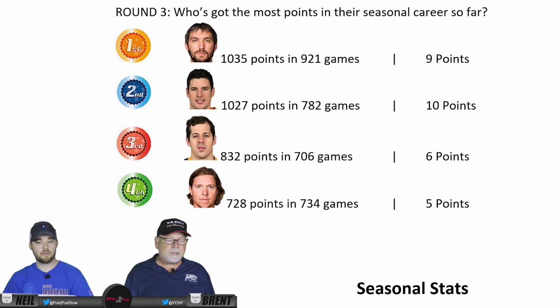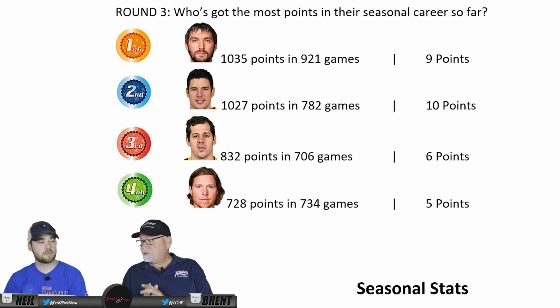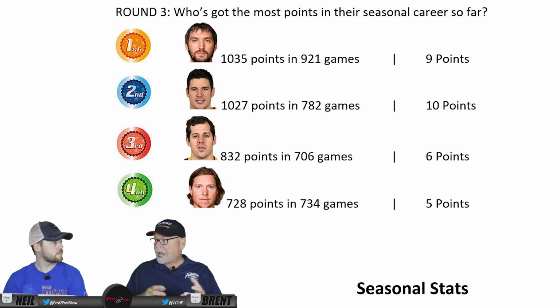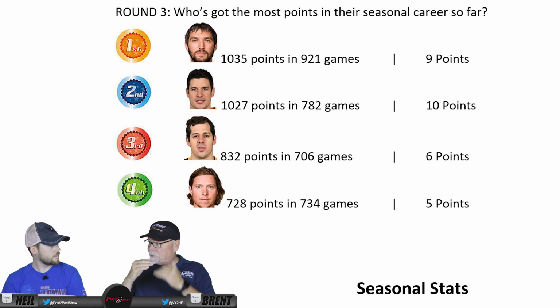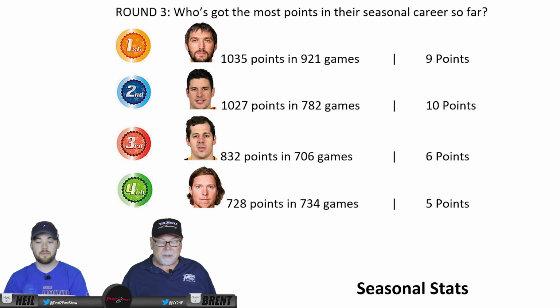What's round three? Who's got the most points in their career so far, in the regular season? That's an add of the two metrics we've already talked about. If you add goals and assists together, somebody may still end up in a different order than before. Very possible, so it's still worthwhile counting. Total points in his 921 games, Ovechkin got 1,035 points.